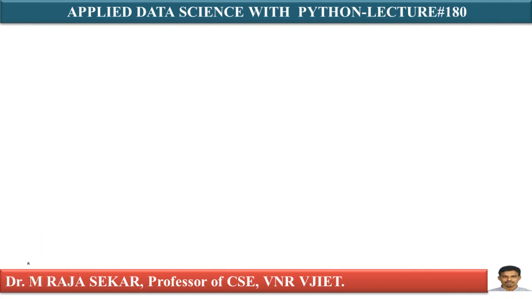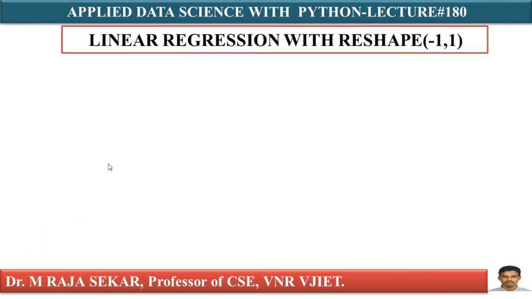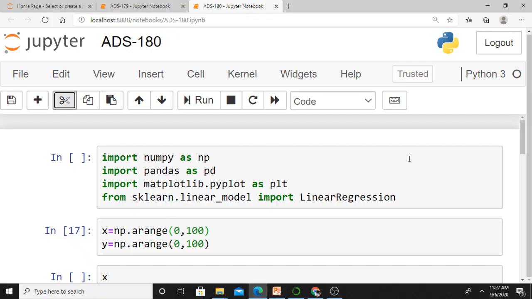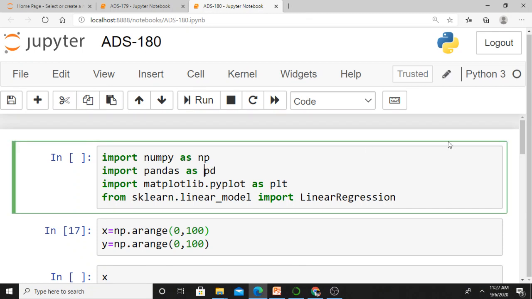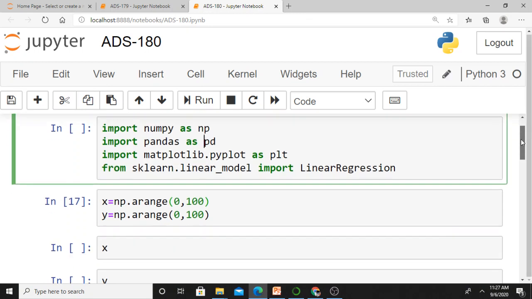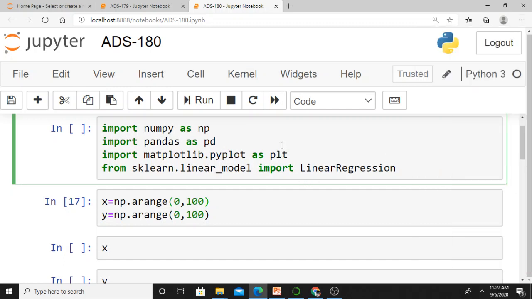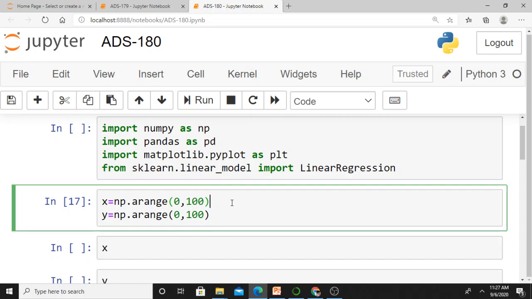In this lecture, we will try to understand linear regression with the help of NumPy reshape -1, 1. Now let me go to Jupyter Notebook so that we can understand. Just see this one. Import numpy as np, import pandas as pd. I will import the necessary modules which are required. We know that we have used these modules many times, isn't it?